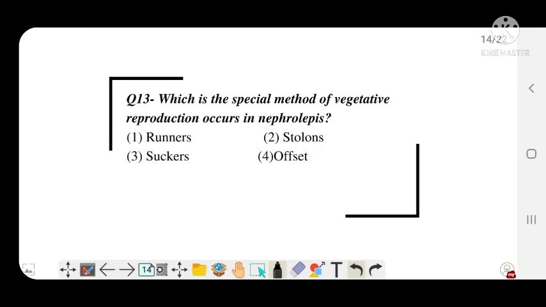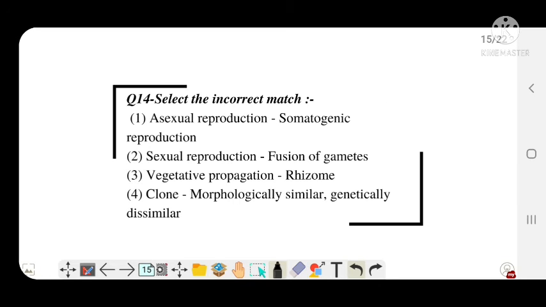Next question. Which is the special method of vegetative reproduction that occurs in Nephrolepis? Again, an NCERT data question. Three seconds to go. And the correct answer is option B, stolon. Next question. Select the incorrect match.